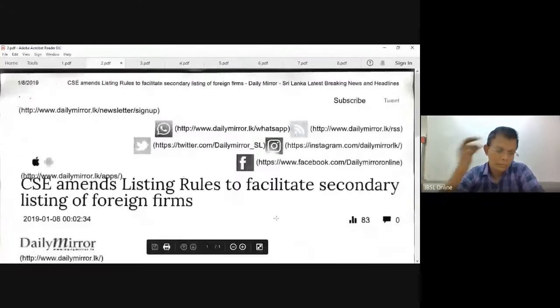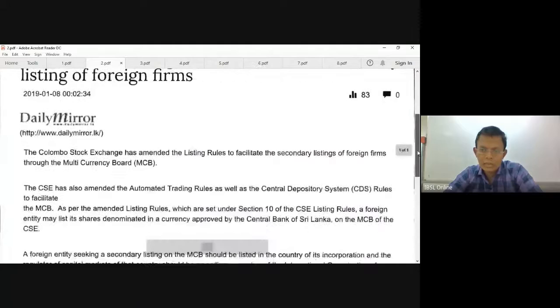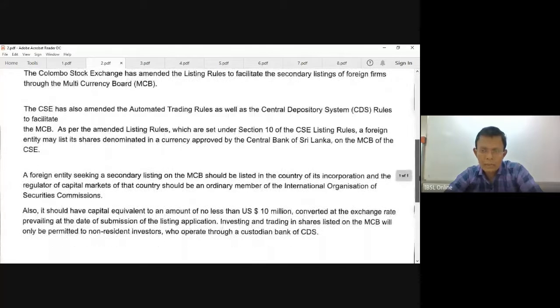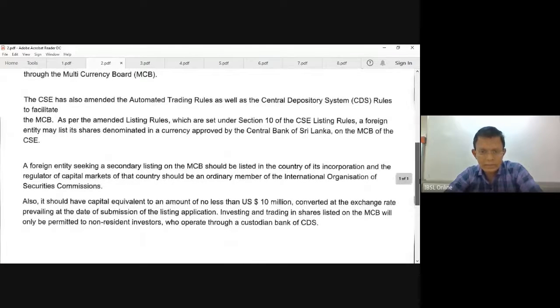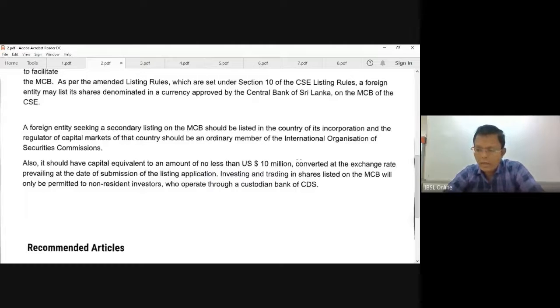And this one, listing requirement. We were discussing the foreign firms, that is the MCB board, multi-currency board, the requirement of listing on the multi-currency board is this. We have discussed US $10 million, remember that? $10 million is a requirement for you to be listed on the MCB board.